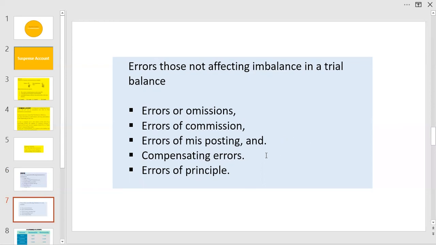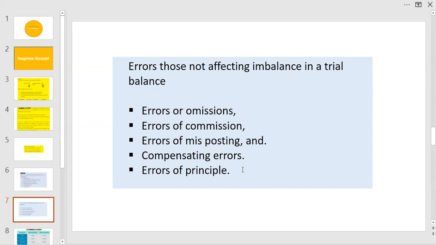Compensating error, where a mistake has occurred and say it has caused a difference in a debit side by 500. But elsewhere, another separate mistake can take place that may be on the credit side, that again is 500. In that case, this mistake will get undetected because one compensates the other.